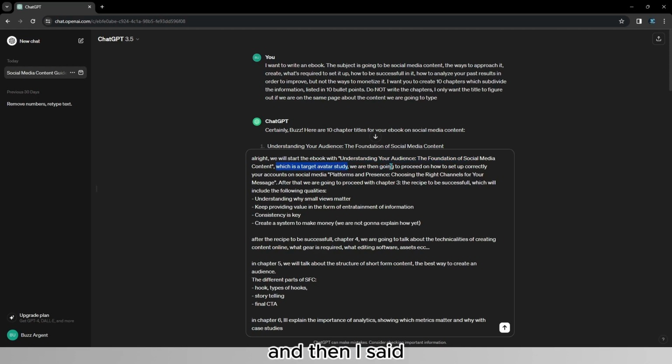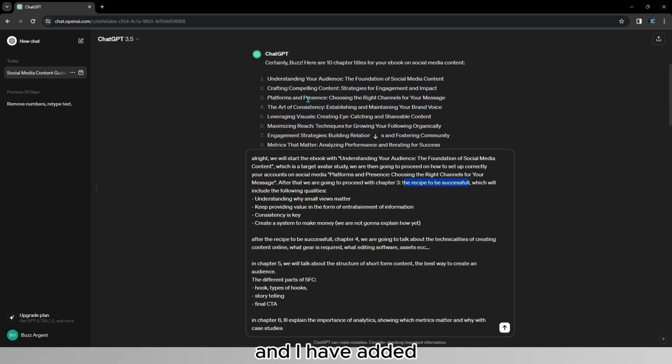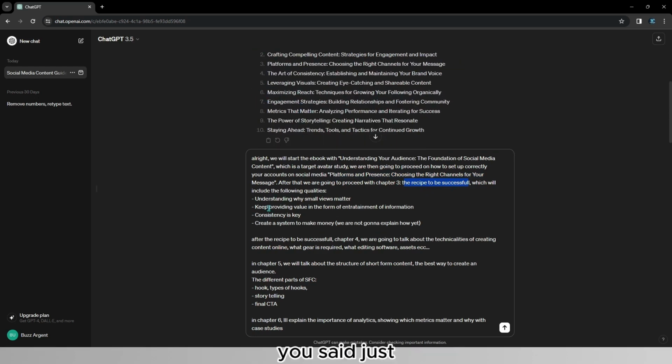And then I said, we're going to proceed with this one right here. After that, we'll go with chapter 3, the recipe to be successful. And I have added some of the chapters that he has said, just in a smaller and compressed version, as you can see. And then I simply added chapter 4 with the technicalities of gear, editing, assets, all that stuff.